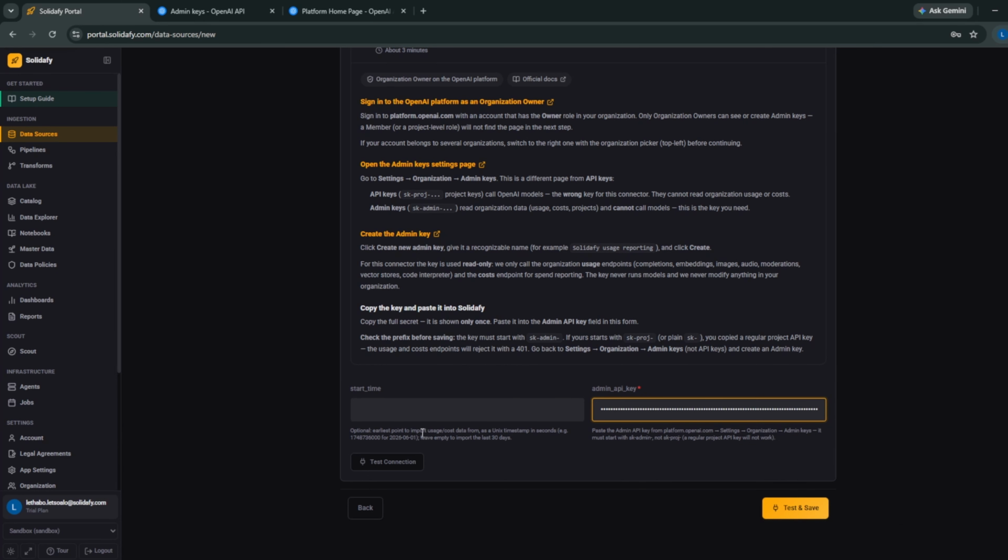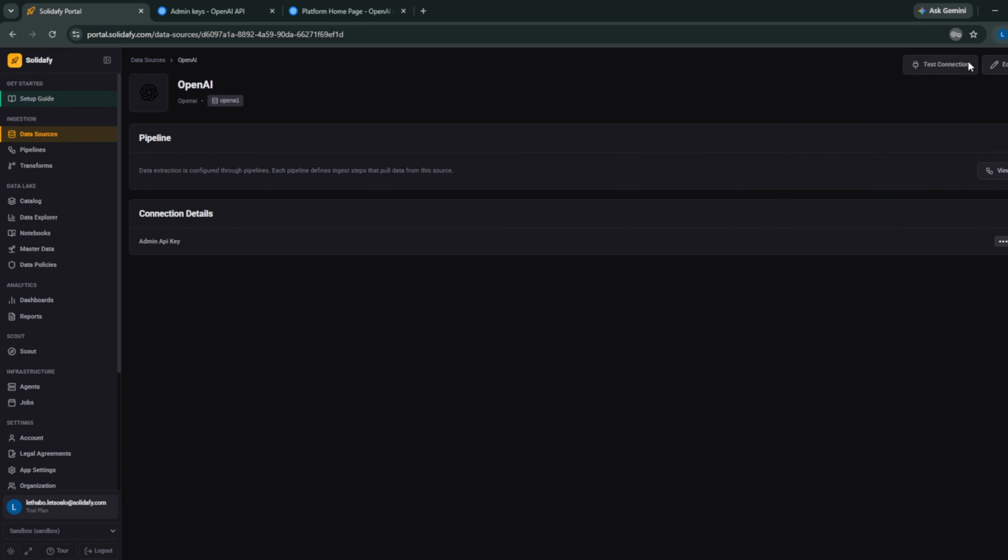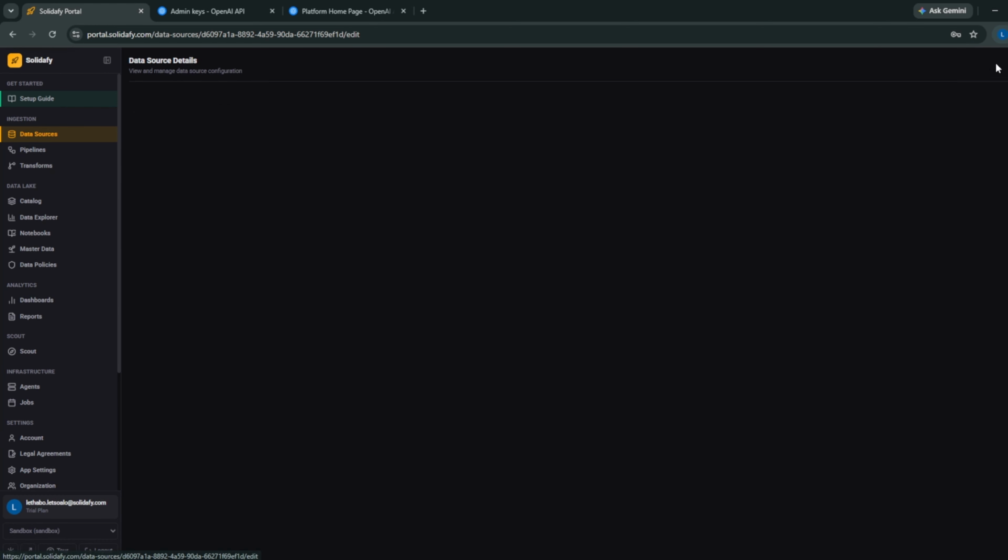into Solidify. Then from there you can test the connection. If you have the relevant credentials, the connection should succeed. And then from there you can save it. And then yeah, that basically saves the connection.